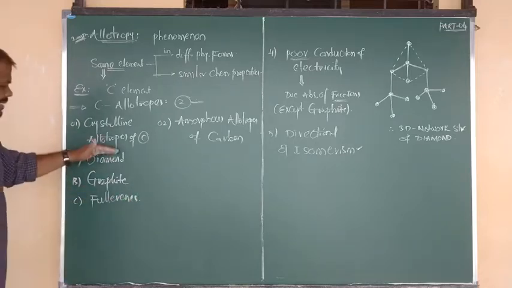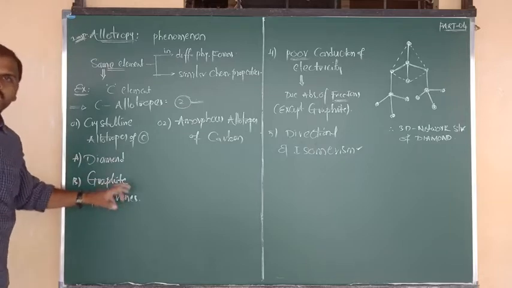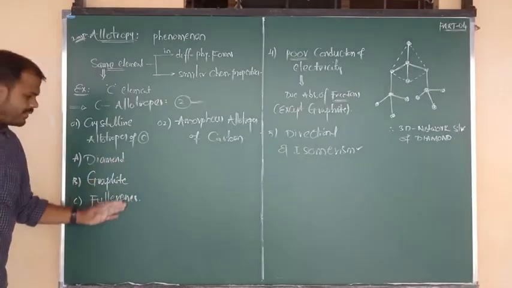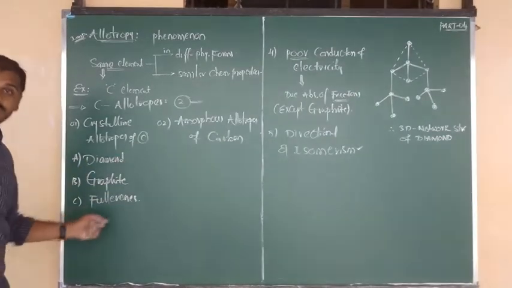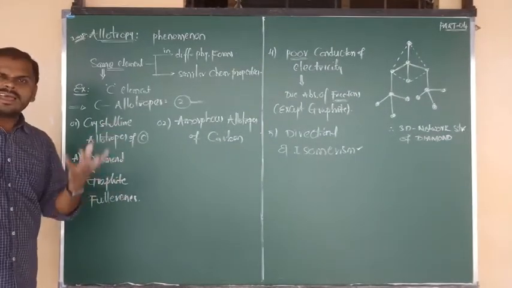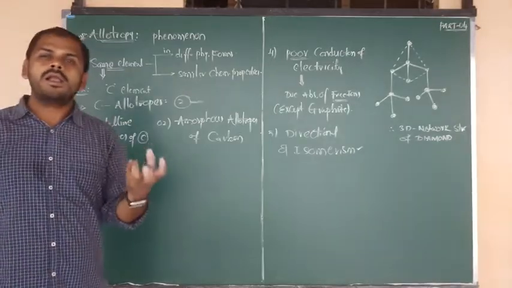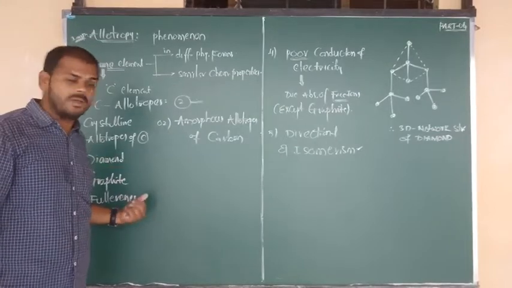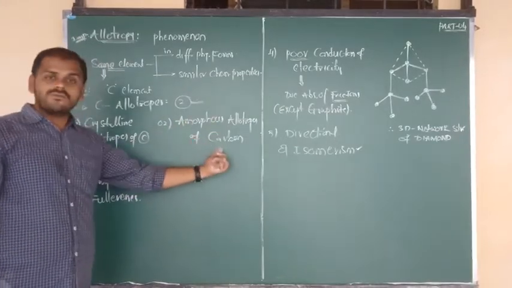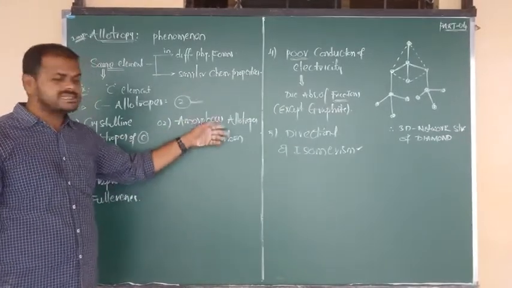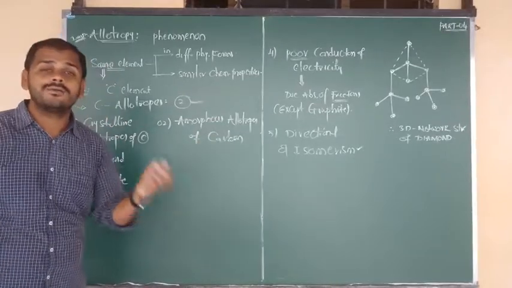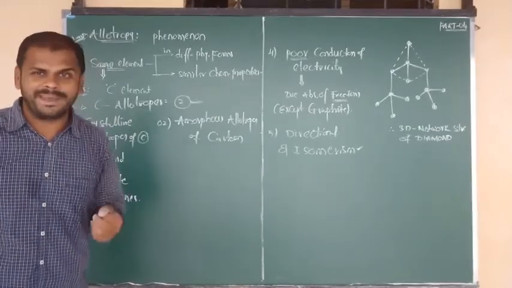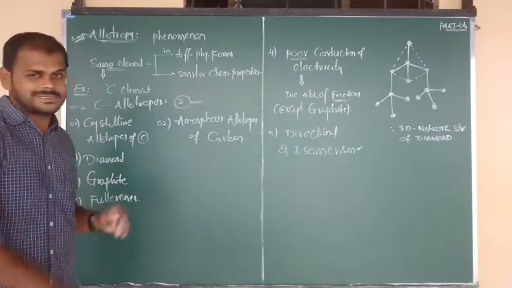Fullerenes. So diamond, graphite and fullerene, all these three physical forms are made with carbon. Same element, but the physical forms are different. All these three physical forms contain a crystalline structure, hard and rough, and they have high melting points and boiling points. And amorphous allotropes of carbon, again carbon exists in different physical forms, but they have soft and smooth surfaces with low melting points and boiling points. Okay beta, that is the difference between these two.